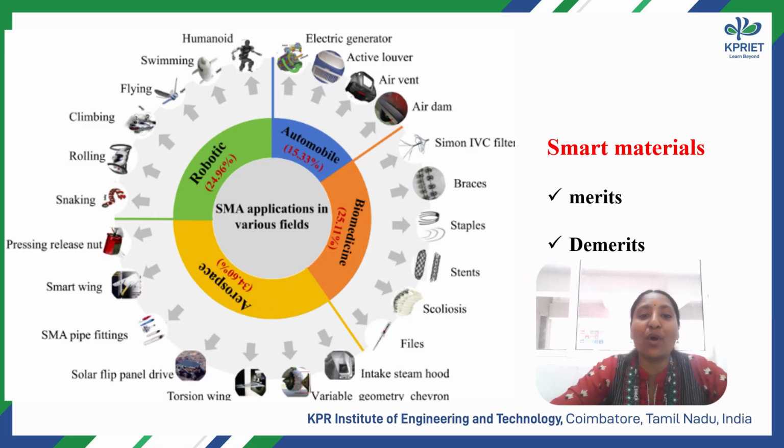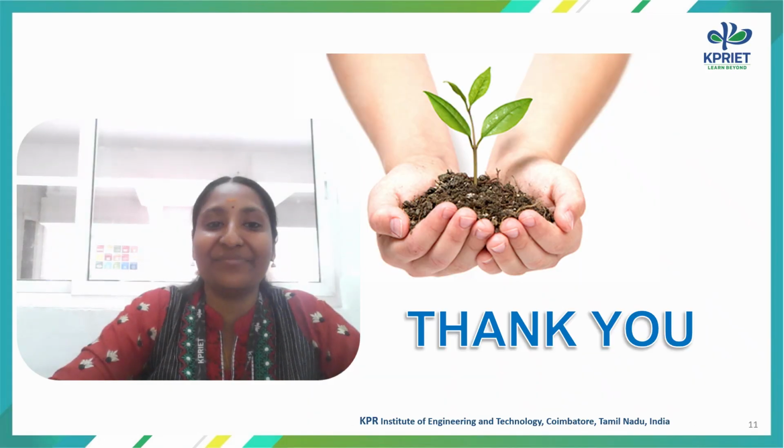I want to discuss the advantages, that is, the merits and demerits of smart materials. First are the merits. Its self-sensing capability is very good. It is lightweight, a high energy device, with fast response, and it is multifunctional. Demerits are high cost, complex fabrication, and it can fatigue after repeated cycles. We can only operate at limited temperatures, and some smart materials are difficult to integrate. So that is it, thank you.